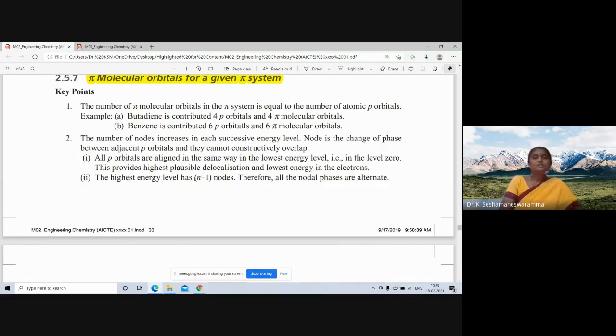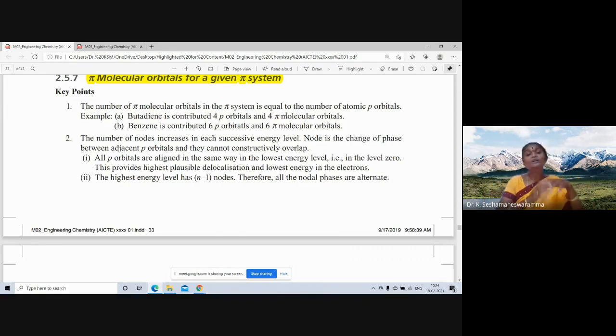So while constructing pi molecular orbitals, we have to remember some points. The number of pi molecular orbitals in the pi system is equal to the number of atomic p orbitals.